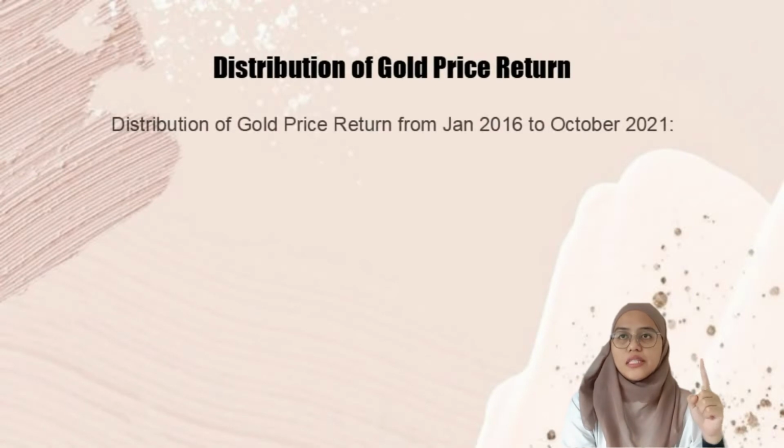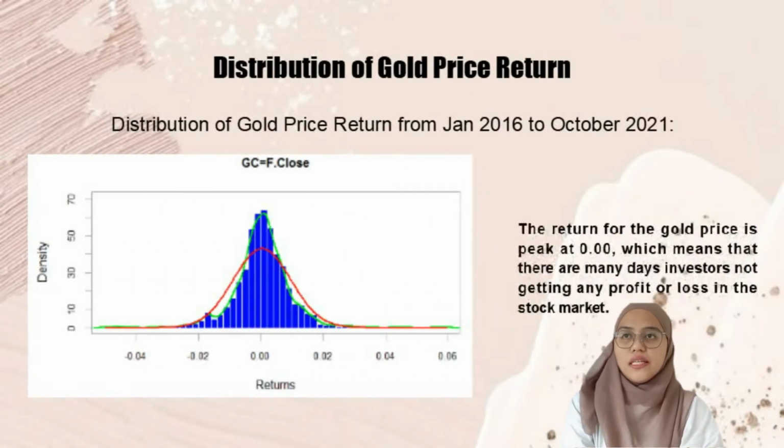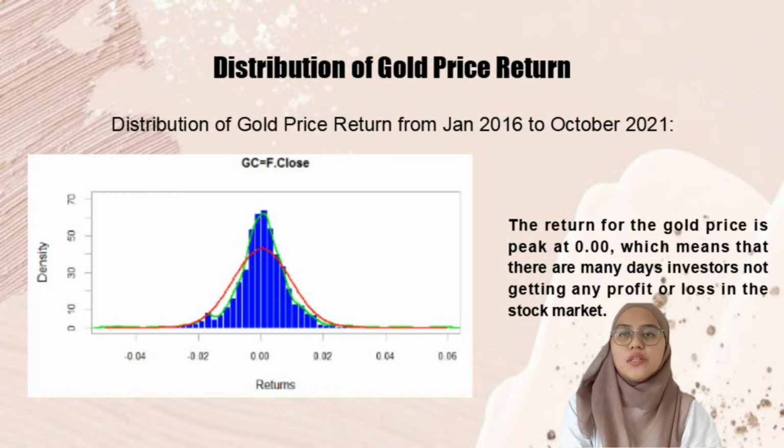This graph above is the distribution of gold price return from January 2016 until October 2021. The return for the gold price peaked at 0.00, which means that there are many days when investors are not getting any profit or loss in the stock market.